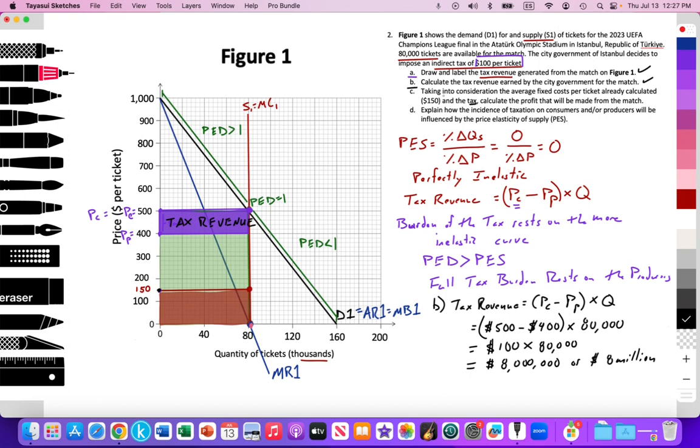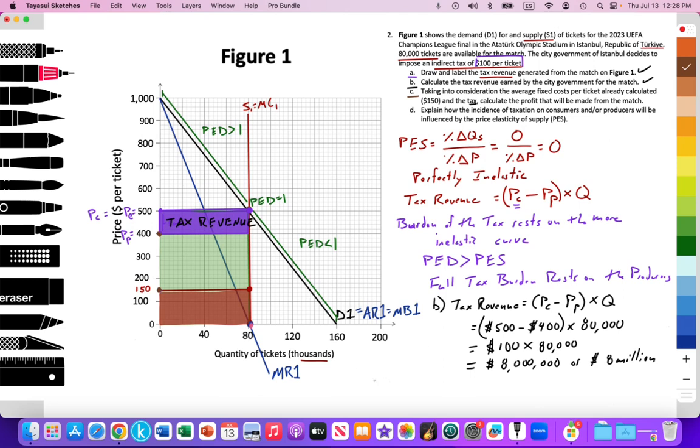All right, so let's look at part C. In the previous question, we've calculated the average fixed cost being $150. We have a tax value of $100. So this green area here is the value of profit. Okay, how can we calculate that? Well, let's just take the price received by the producer of $400 minus the costs of $150 multiplied by the quantity, and that will give us the value of the profit.